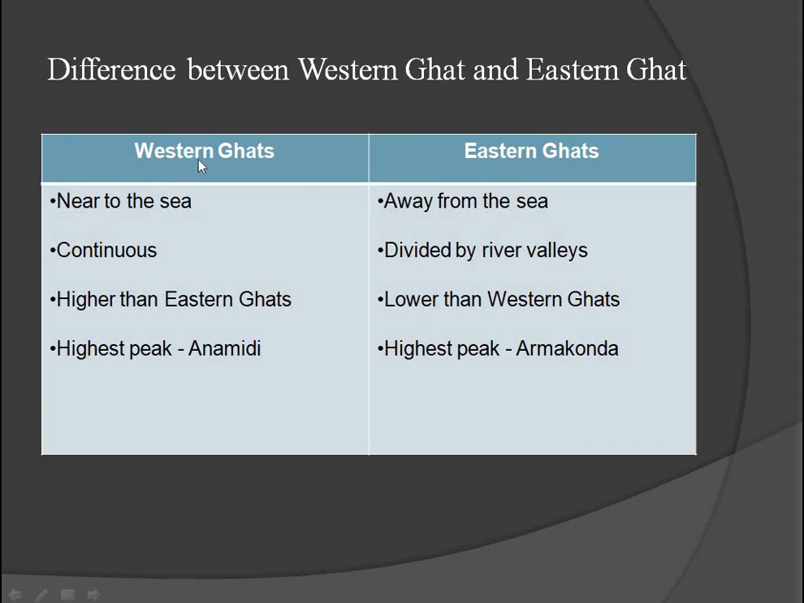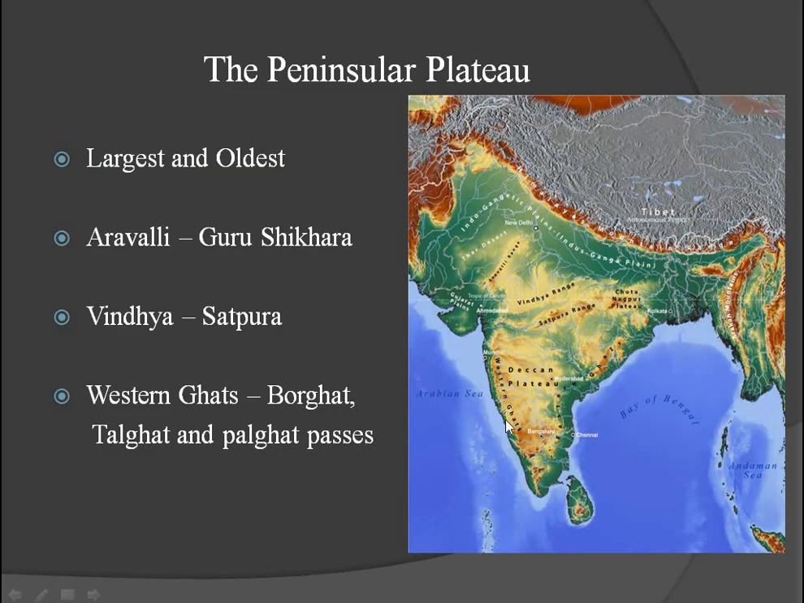Here I wrote Western Ghat in the west side and Eastern Ghat in the eastern side because to remember it is very easy. So it is near to the sea. Western Ghat is near to the sea and Eastern Ghat is away from the sea. You can see here this Western Ghat is very near to the sea. This is away from the sea.